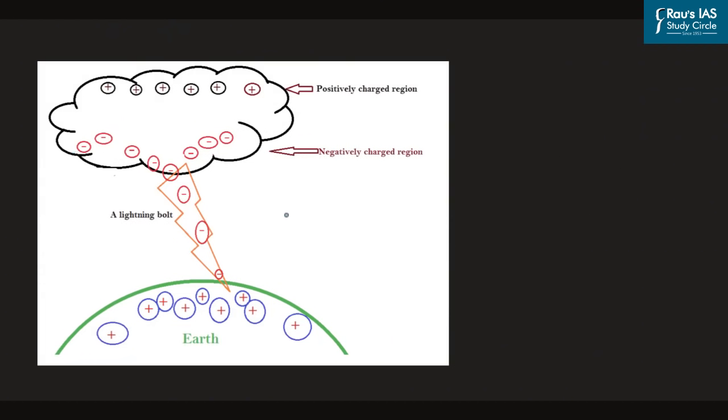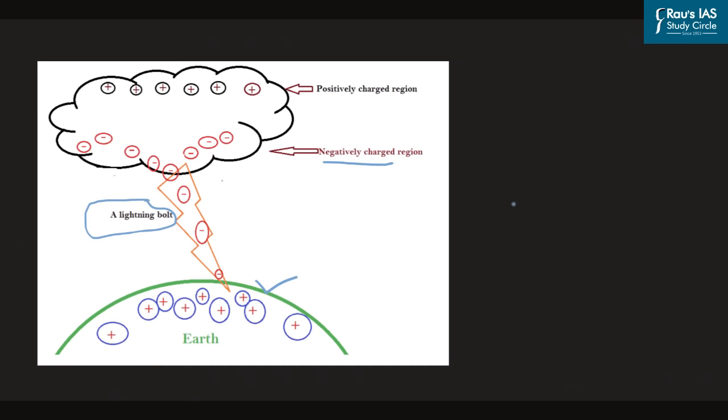So as you can see in this diagram, the lower surface of the cloud is negatively charged. However, Earth's surface is positively charged. And due to this potential difference between the lower surface of the cloud and the Earth's surface, the electrons start flowing from the lower surface of the cloud towards Earth. And this is witnessed in the form of a lightning bolt. So this is the process of formation of large clouds during hot and humid days, which result in the formation of positive and negative charges on the upper and the lower surface of the same cloud, and this results in the process of lightning.